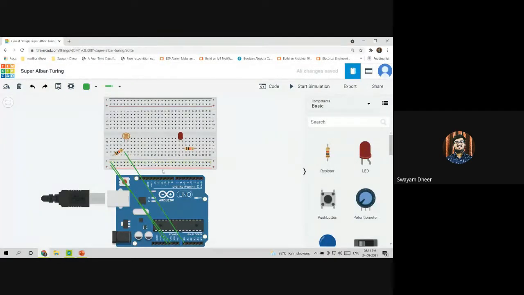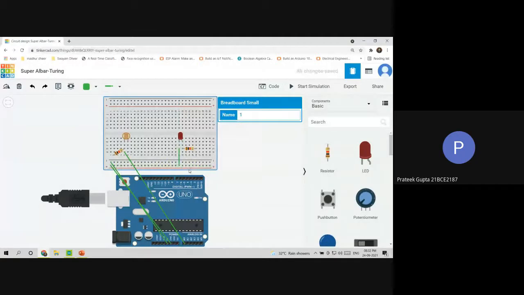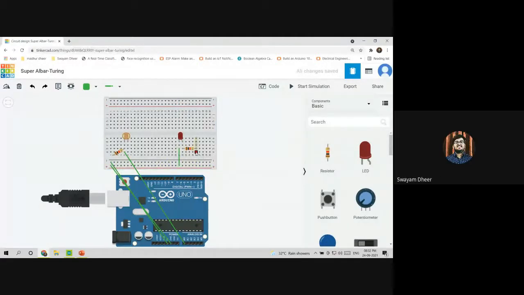Now, can someone please tell me the connections of the LED? How should I do the connections? Let's say I need to connect it to pin number 8. So what should I do now? Connect the cathode part into pin number 8. No, the anode should go to pin number 8, and the cathode toward the ground. Yeah, that's correct. Then the resistor will be connected to this point, right? Okay, so I'll connect it to pin number 8. Yep, it's correct.